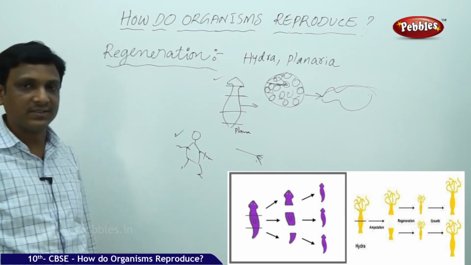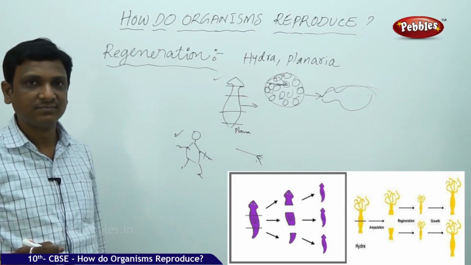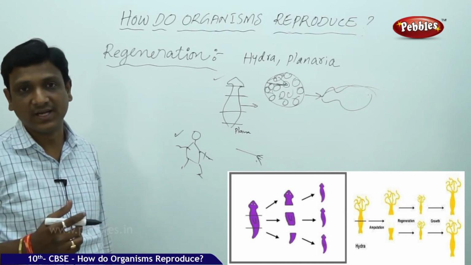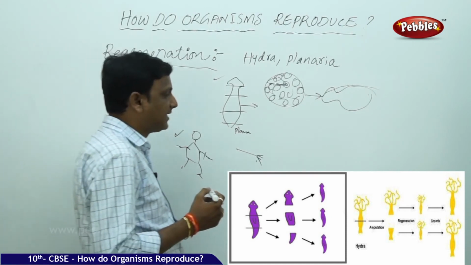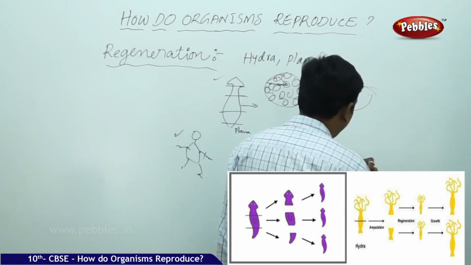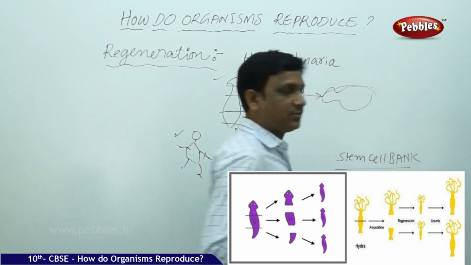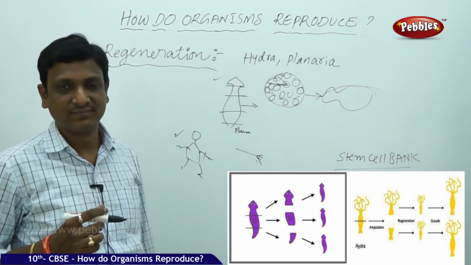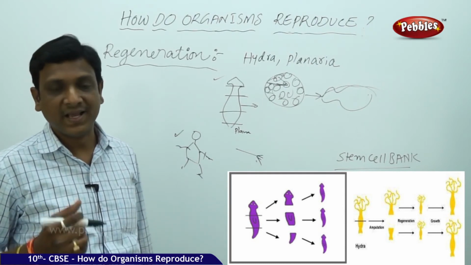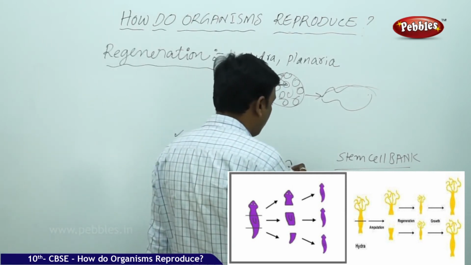But this is in multicellular organisms. Why is it not possible in humans? In humans it is not possible. But in our body also there are some cells which can differentiate and produce whatever part we like. Recently you might have heard about stem cell banks. In our bodies, we have some specialized cells called stem cells. These cells are more in number when we are born. Especially these cells are found in the umbilical cord of newborn babies.